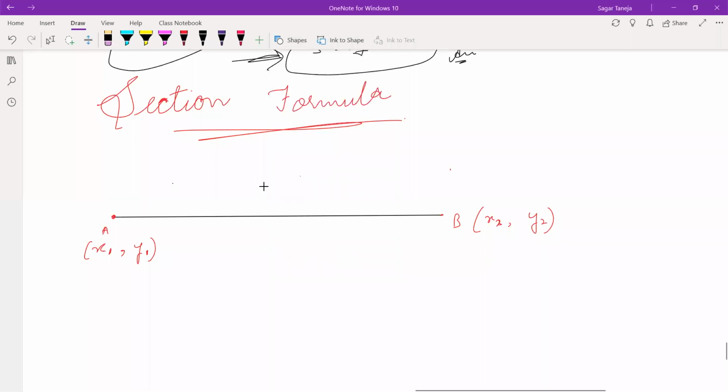Suppose a line cuts this line AB not in two equal parts, but in some ratio.